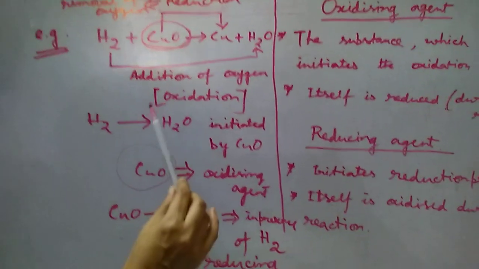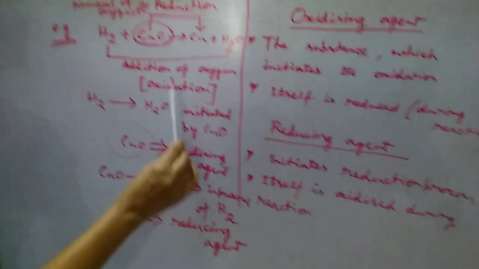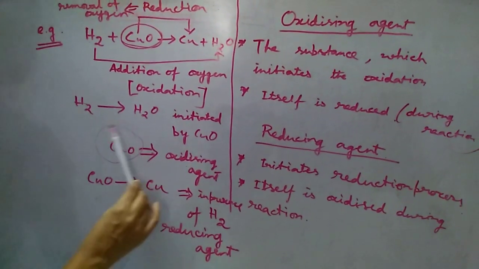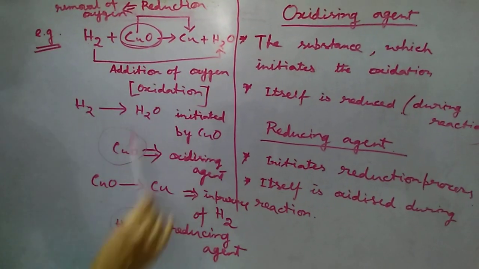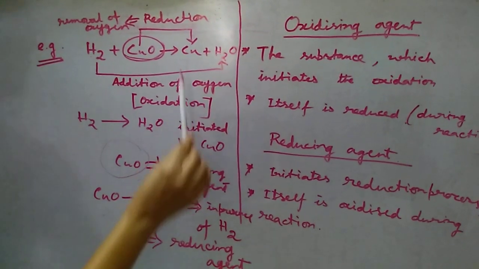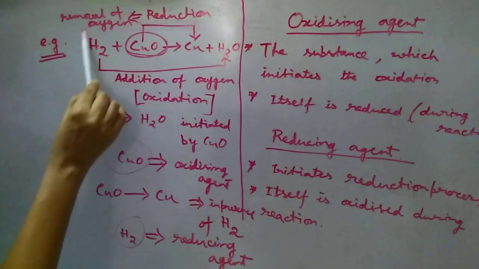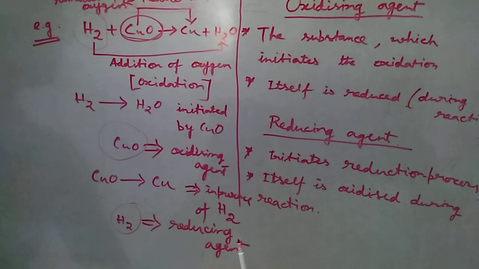Hydrogen converted to water, that is an oxidation process. This process is initiated by copper oxide, so it is an oxidizing agent. Copper oxide is converted to copper, that is an example of reduction. This process is facilitated by the reactant hydrogen, so hydrogen acts as reducing agent.